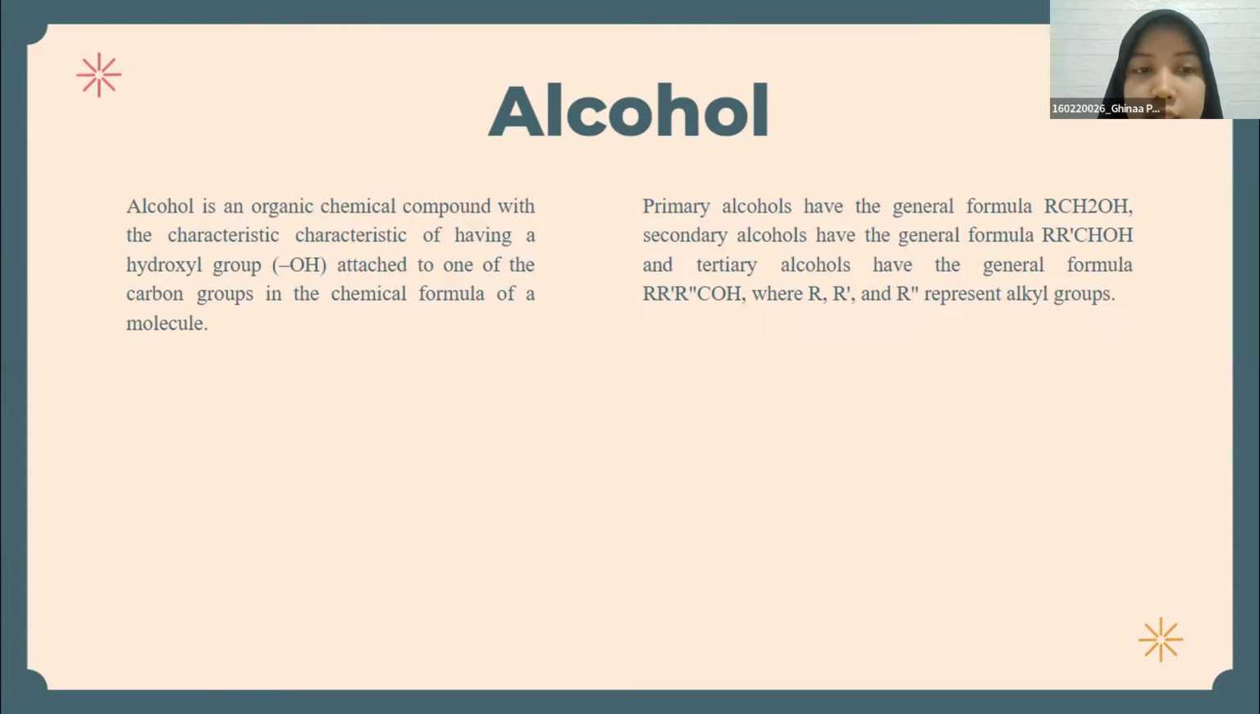Primary alcohols have the general formula RCH2OH. Secondary alcohols have the general formula RR'CHOH, and tertiary alcohols have the general formula RR'R''COH, where R, R', and R'' refer to alkyl groups.